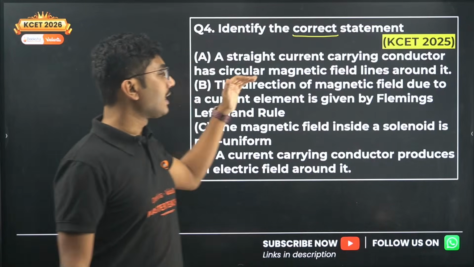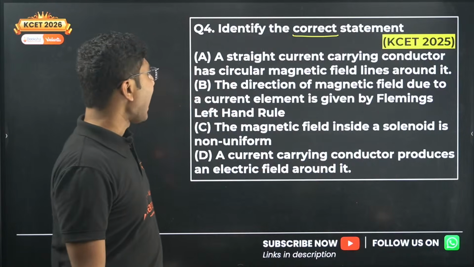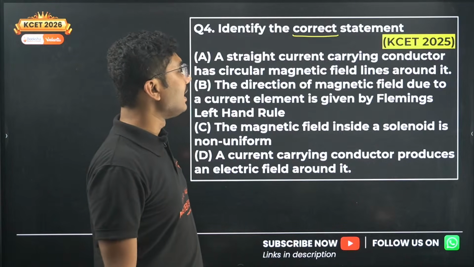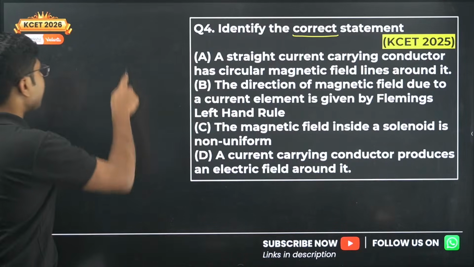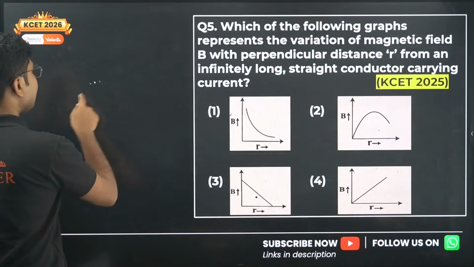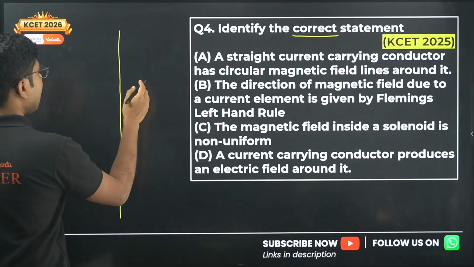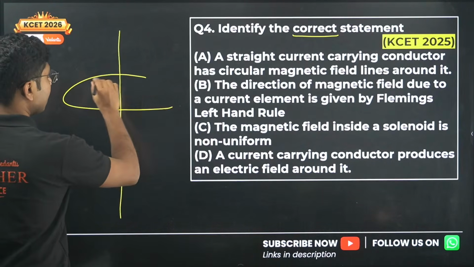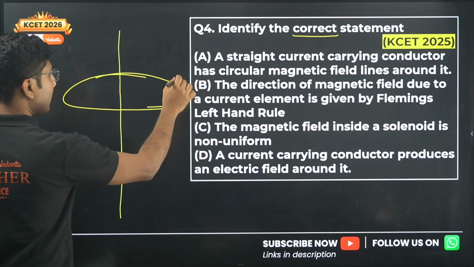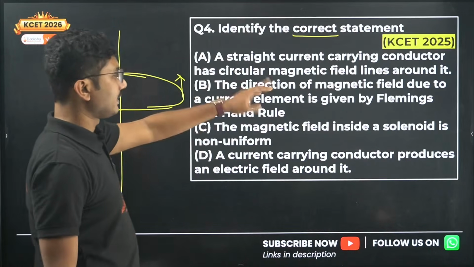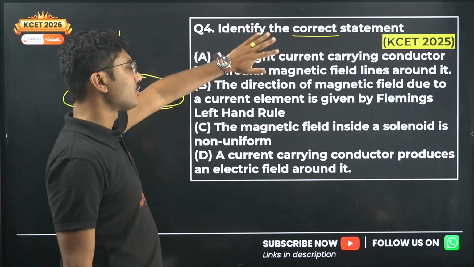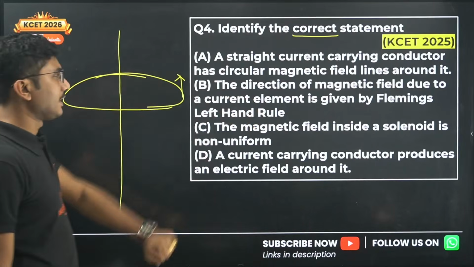A straight current carrying conductor has circular magnetic field lines around it. A straight current carrying conductor does have circular magnetic field lines around it. So this is a correct statement, but we will not stop over here. We will read the other statements as well.